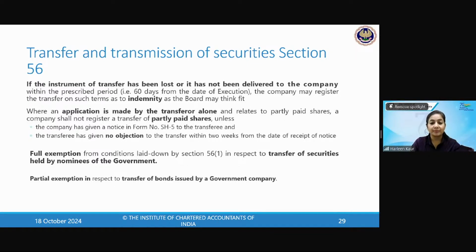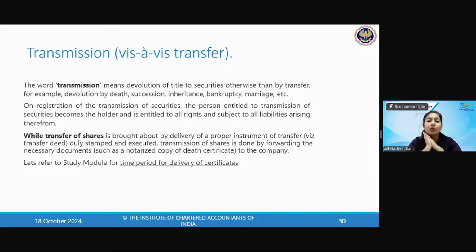Good. I'm glad for those who have written clear. Very nice. Now let's move to the word transmission. Transmission means something which is happening by way of operation of law. Transfer is your voluntary transfer, like delivery of goods, voluntary transfer. You're transferring your share certificate from one person to another, and you have to follow the entire procedure given in section 56. Transmission is also governed by section 56 only.